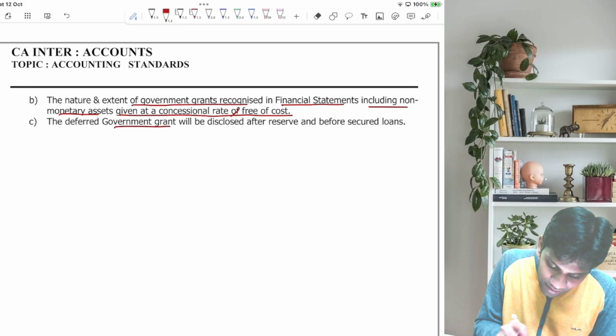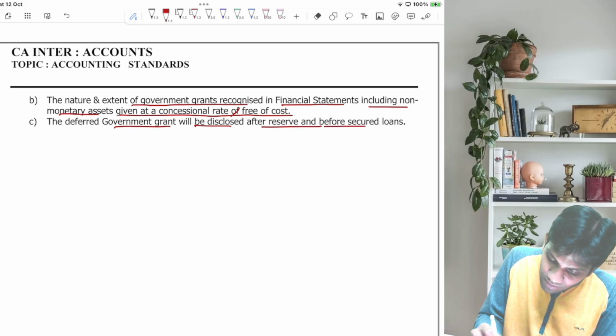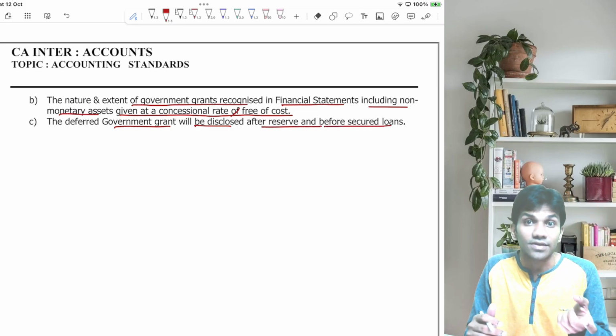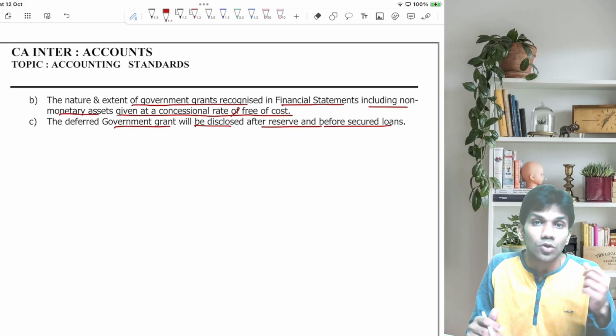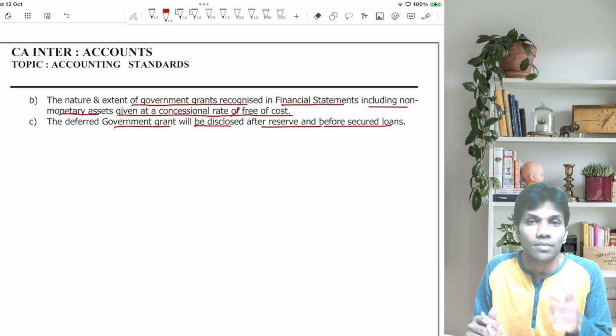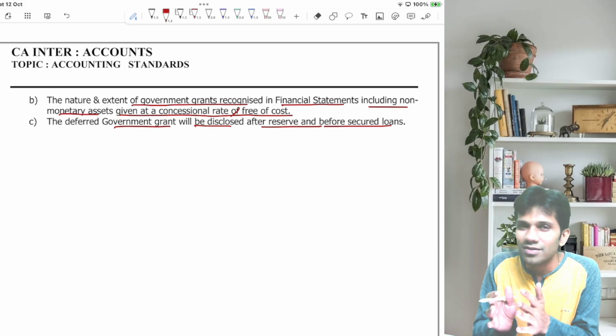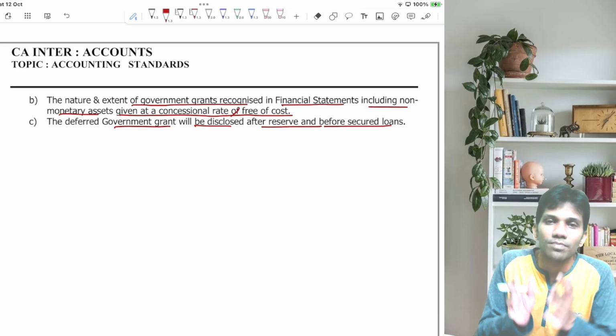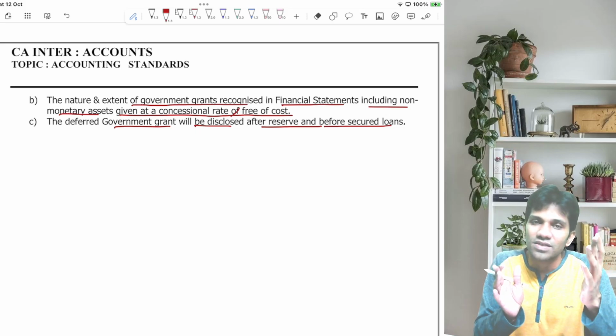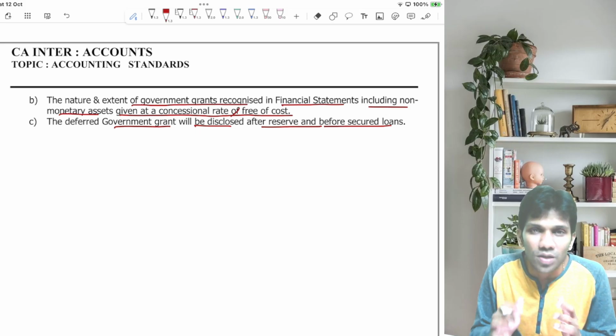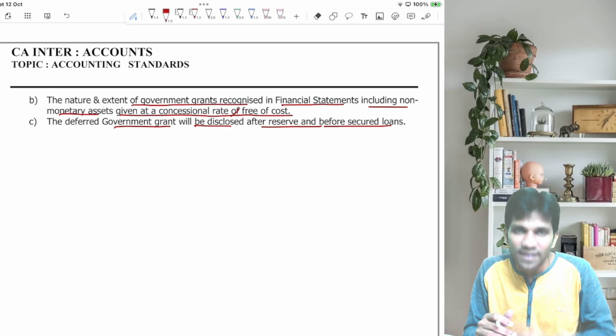The deferred government grant will be disclosed after reserves but before secured loans. If you are following the income approach, you must have credited the grant to the deferred government grant account, where it will be disclosed in the balance sheet. So it will be disclosed after reserves and surplus and before secured loans, meaning we can say after reserves and surplus and before long-term borrowings. I hope the concepts are very clear.